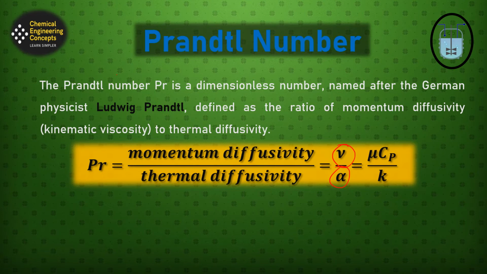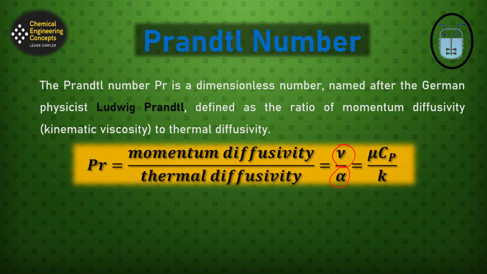This Prandtl number finds its application in heat transfer through pipes or across a flat plate, etc. During heat transfer between a wall and a flowing fluid, heat is transferred from a high temperature wall to the flowing fluid through a momentum boundary layer that comprises the bulk fluid and a thermal boundary layer that comprises a stationary film.